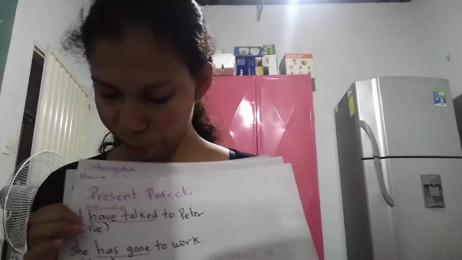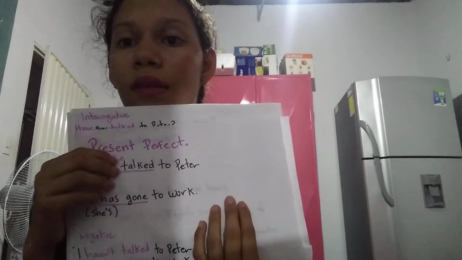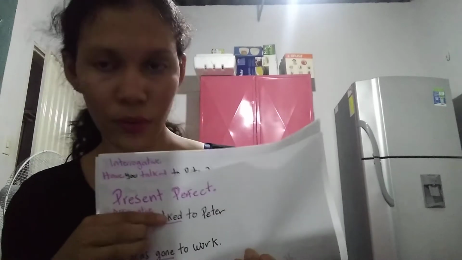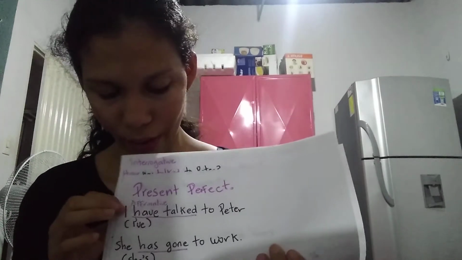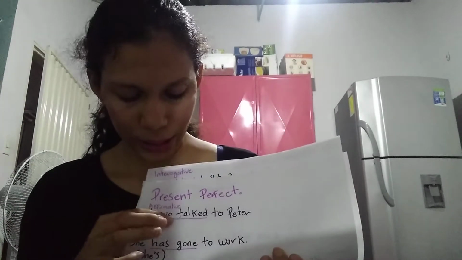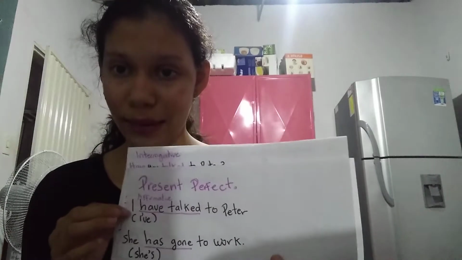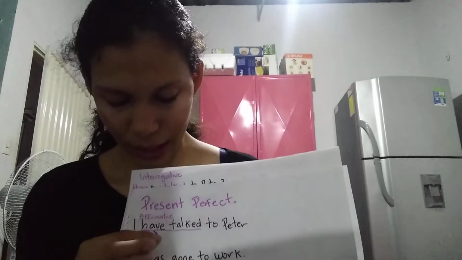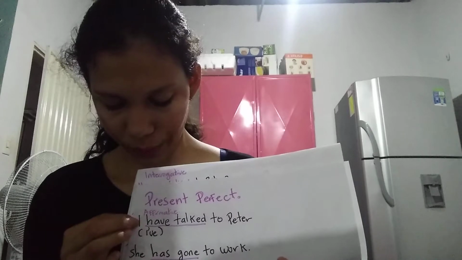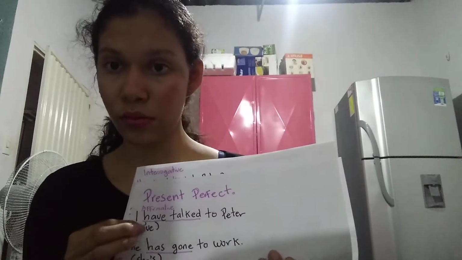For the form of the present perfect, there are a variety of examples. The first example is: I have talked to Peter. This is the affirmative sentence. The structure is